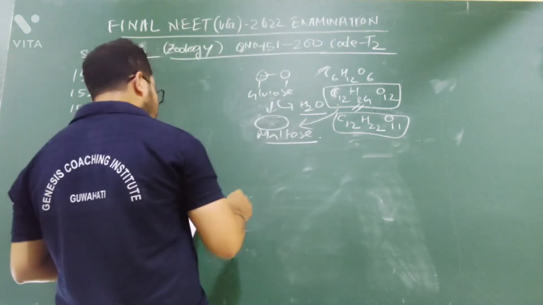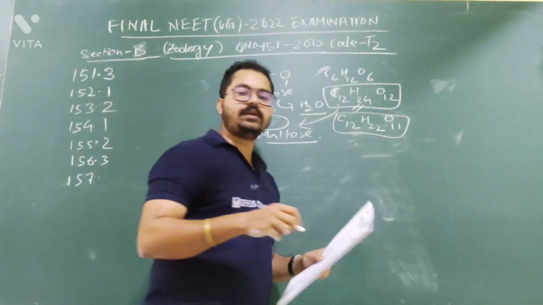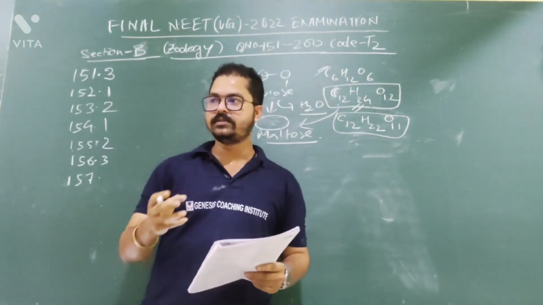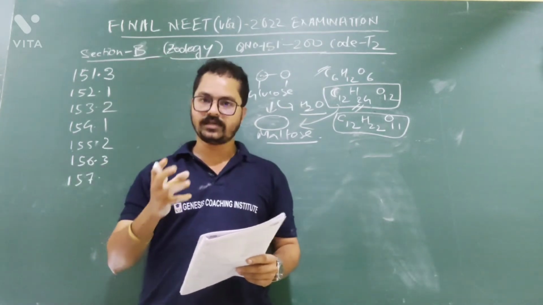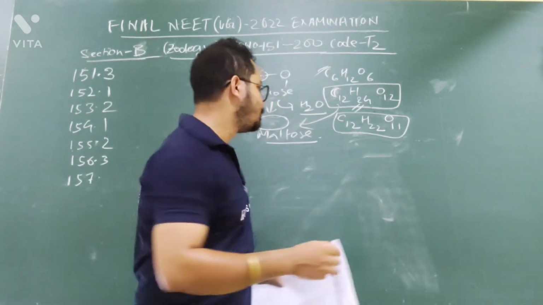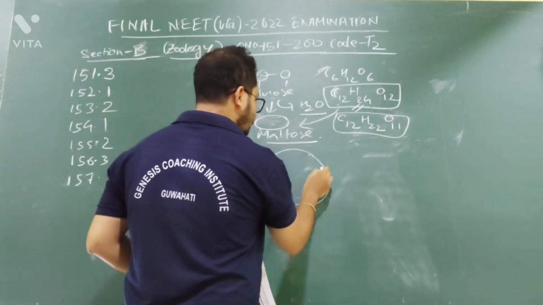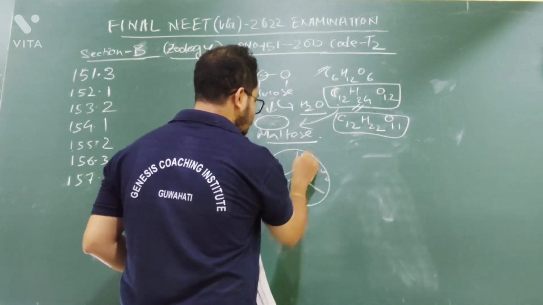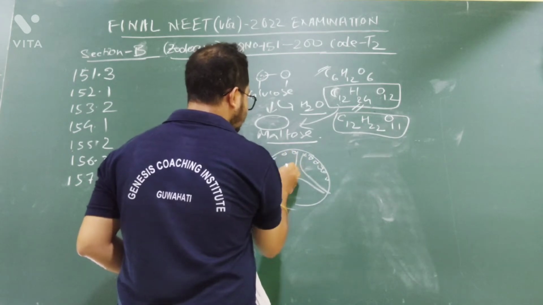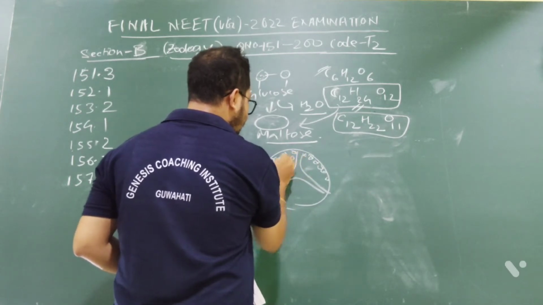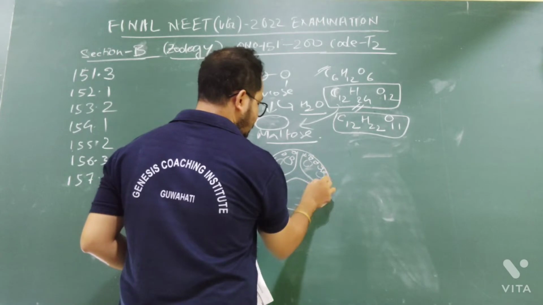You see, in the testis there are testicular lobules, and the testicular lobules have seminiferous tubules, and the seminiferous tubules will appear like this. It has many cells. In the boundary there are the spermatogonia. In between them, these are the Sertoli cells.